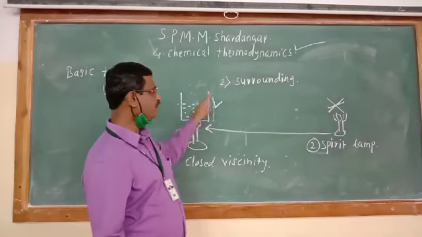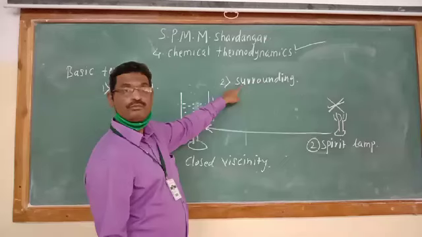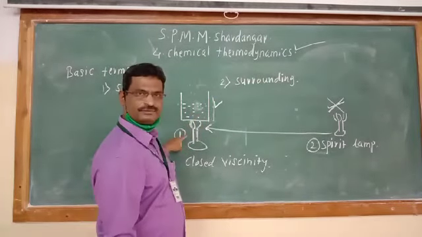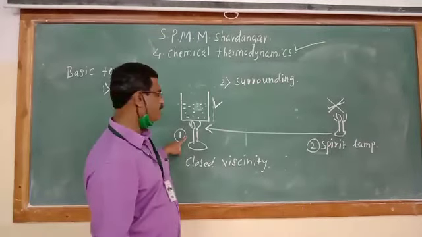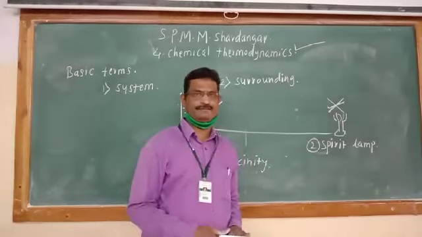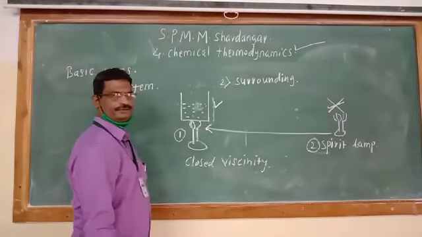Therefore, surrounding in a more appropriate manner is defined as the part of the universe which is in the immediate neighborhood, close vicinity of the system. So these are the two basic terms, system and surrounding.